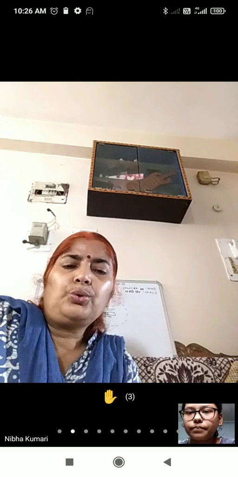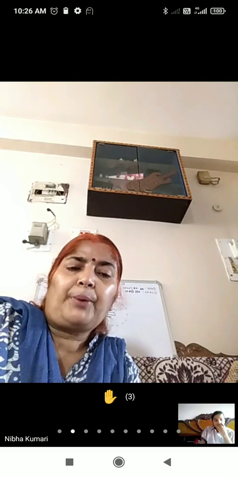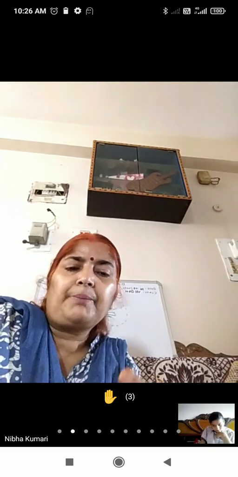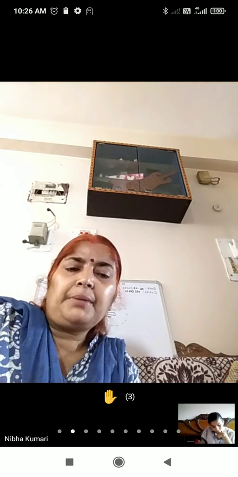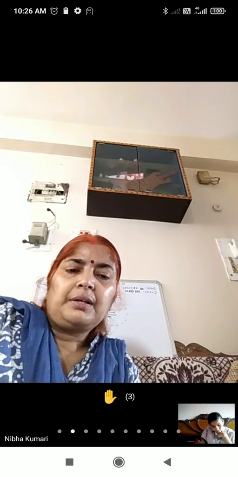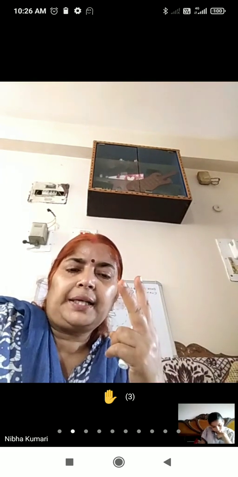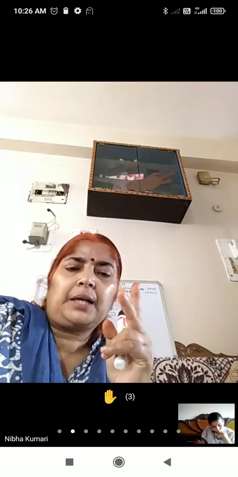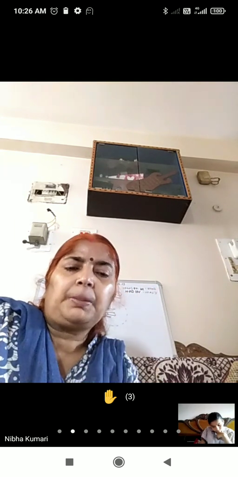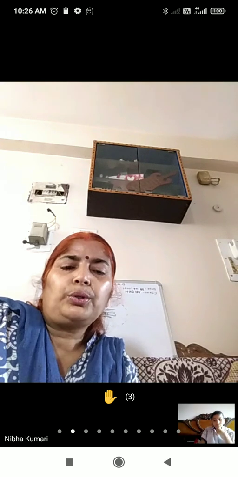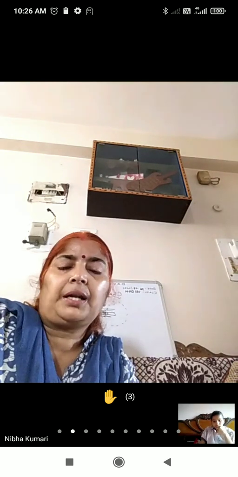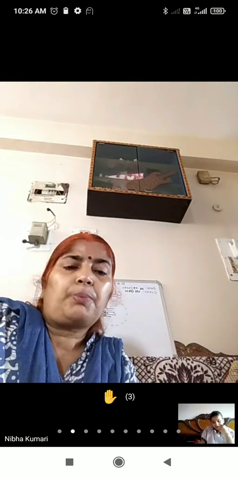Listen, uses of mirrors are very important. Three types of mirrors are there: plane mirror, concave mirror and convex mirror. Spherical mirror is of two types, concave mirror and convex mirror, and one mirror is plane mirror. So you have read three types of mirror and you know the use of each type. Plane mirror is used for dressing up.